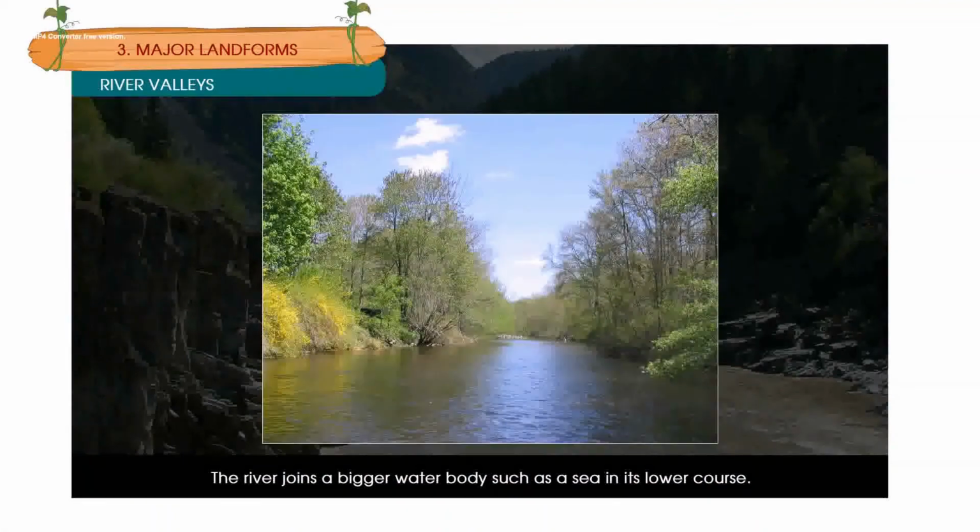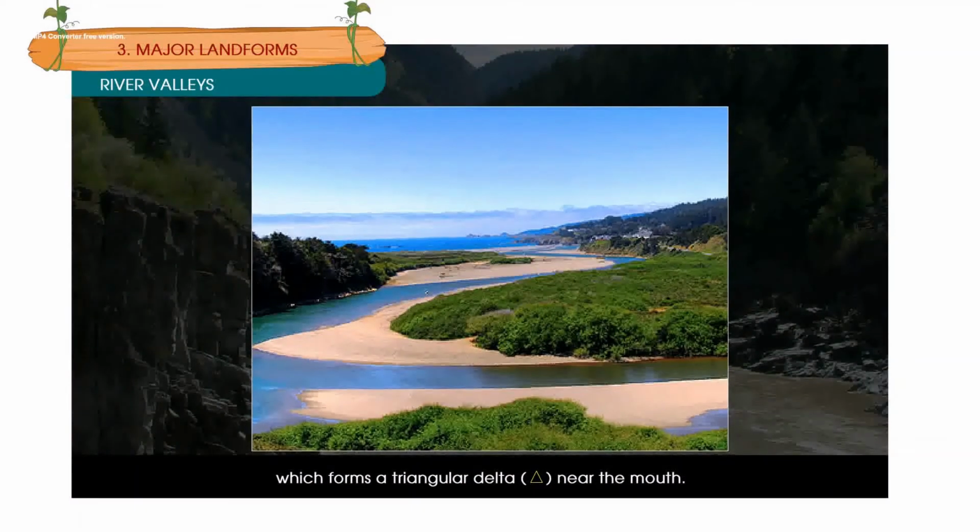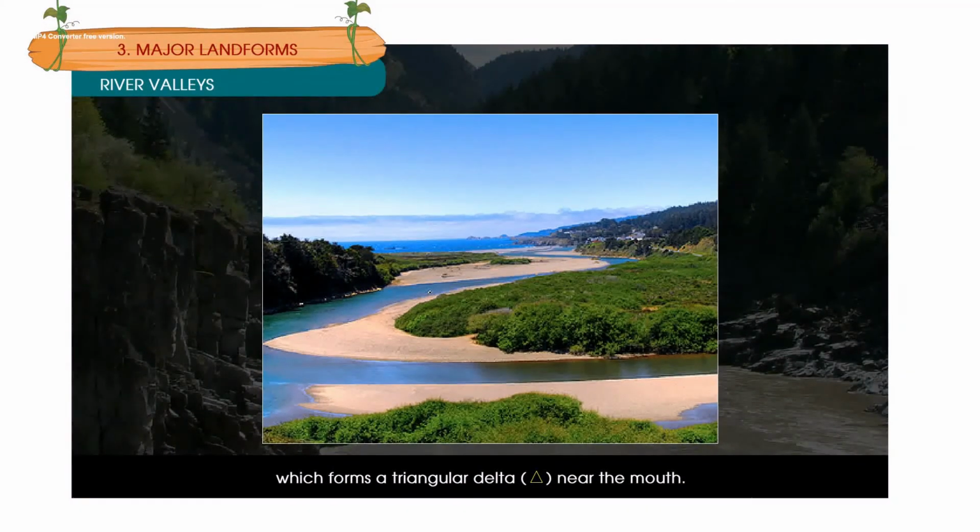The river joins a bigger water body, such as a sea, in its lower course. Here, the river flows slowly and it divides into many channels, which forms a triangular delta near the mouth.